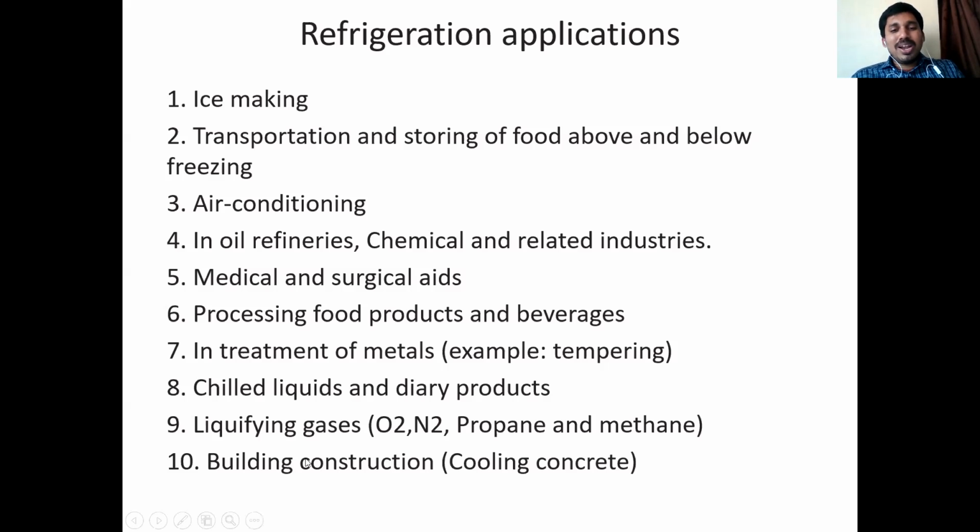Next one is building construction. I mentioned an example here in brackets, cooling concrete. Generally, in the setting of concrete, heat liberates; this is an exothermic reaction. When heat liberates, some amount of cracks may develop on walls.